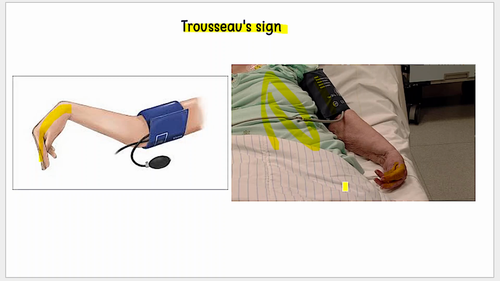Okay, this is the Trousseau sign and the patient is probably suffering from hypocalcemia. And we can also check it by the Chvostek sign, because hypocalcemia in infants, as I told you, is very, very dangerous and could lead to seizures. So we have to correct it. If we try to correct this hypocalcemia, but it is not corrected, then we have to check the magnesium level. Maybe there is a problem with magnesium also, and that's why the calcium is not responding.